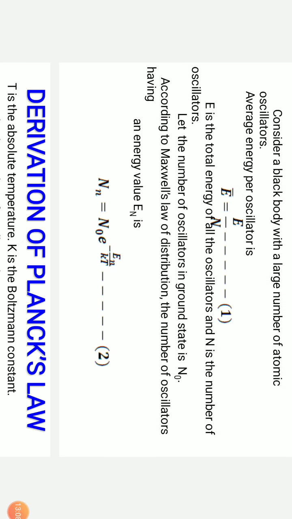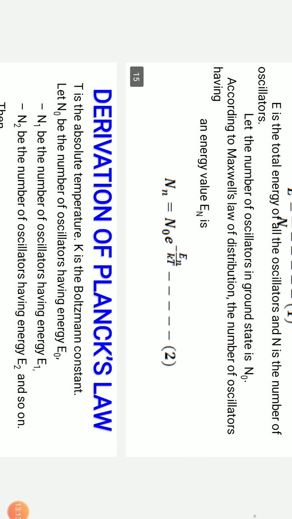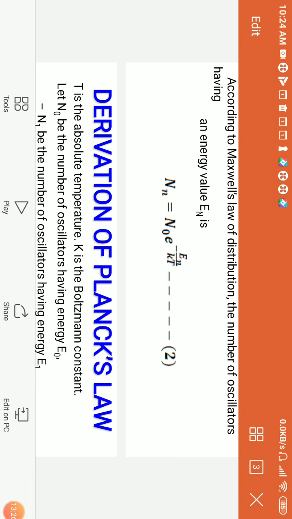Let the number of oscillators in the ground state be N0. According to the Maxwell distribution, Nn is given by N0 into exponential of minus En by kT, where small n represents the levels, and Nn is the number of oscillators at level n.